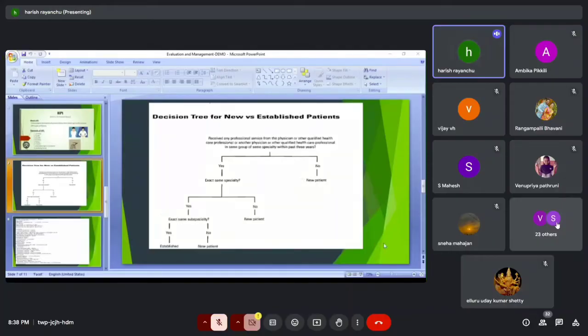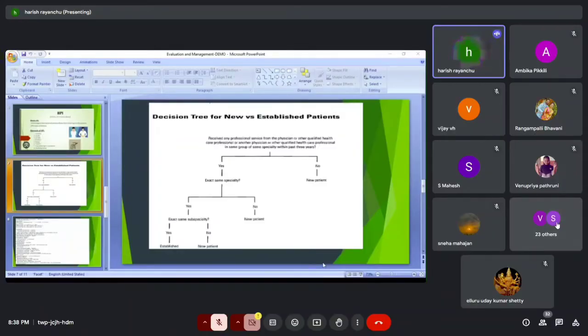Okay, so next one, guys. We have one concept. Generally in E/M OP, we have one concept, and that's what I'm going to explain to you: what is a new patient and what is an established patient. I'm going to divide this concept into 5 points. Just listen carefully. In between, if you have any doubts, you can raise them.